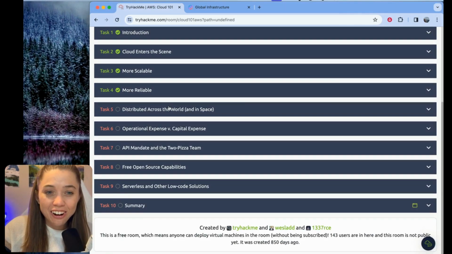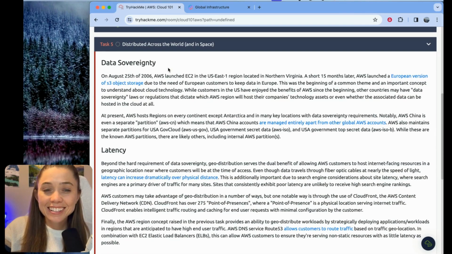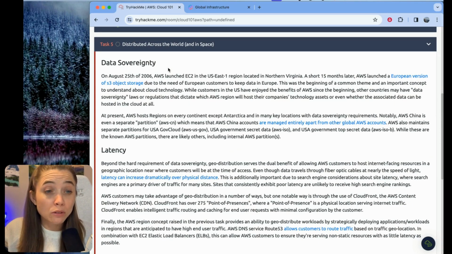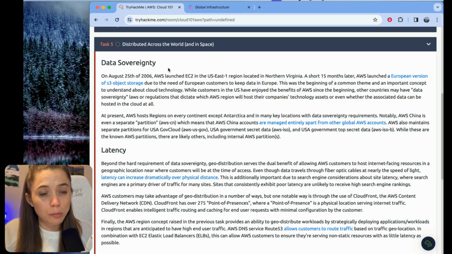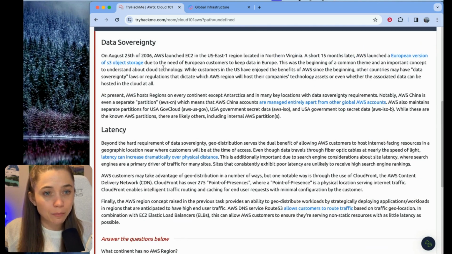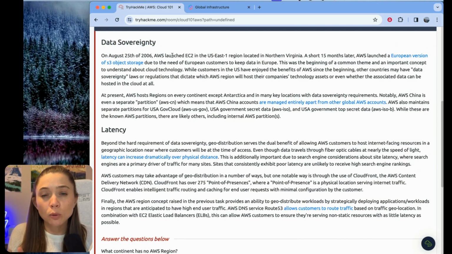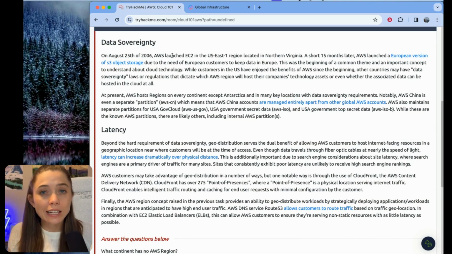Task 5 is called "Distributed around the world and in space?" Let's see what this is all about. Looks like this section discusses some of the different implications of what it means when you have that global infrastructure, operating in all these different areas around the world and I guess in space as well. So data sovereignty and latency. The data sovereignty section is pretty interesting. This is just talking about how different countries, different areas of the world have different laws around data and data protection.